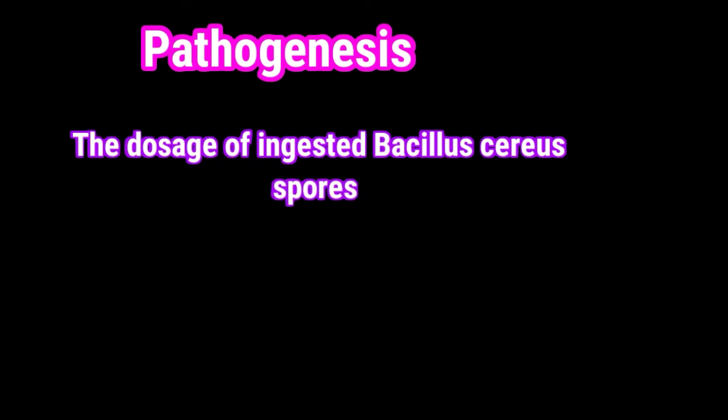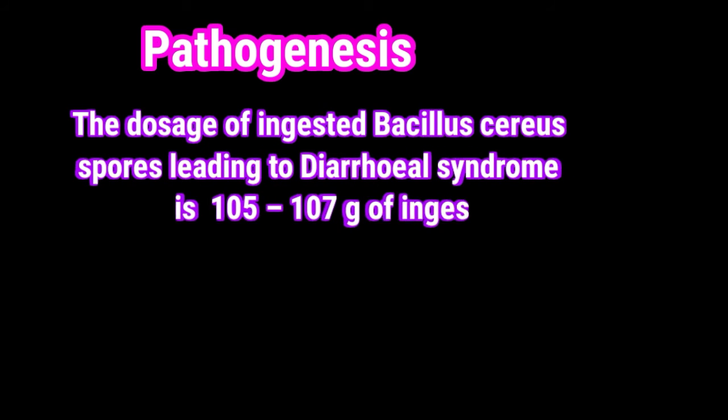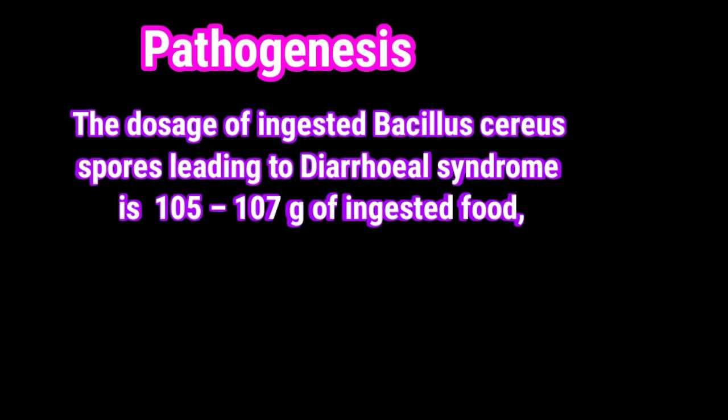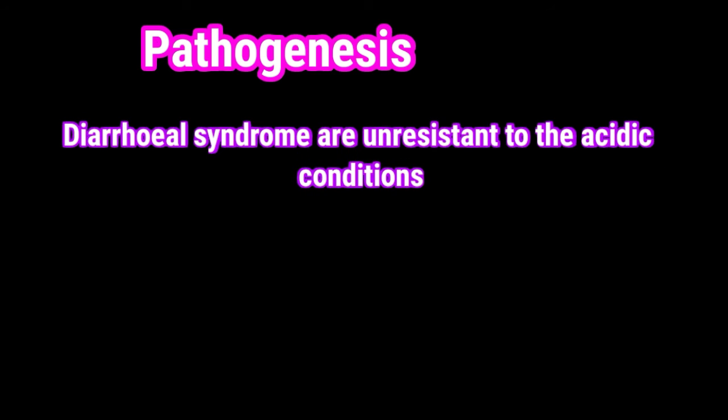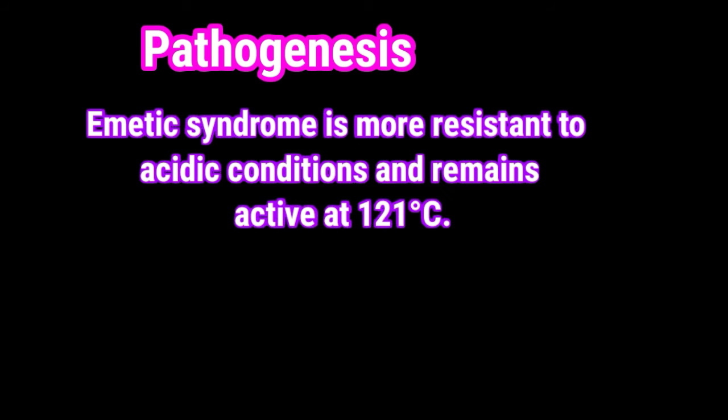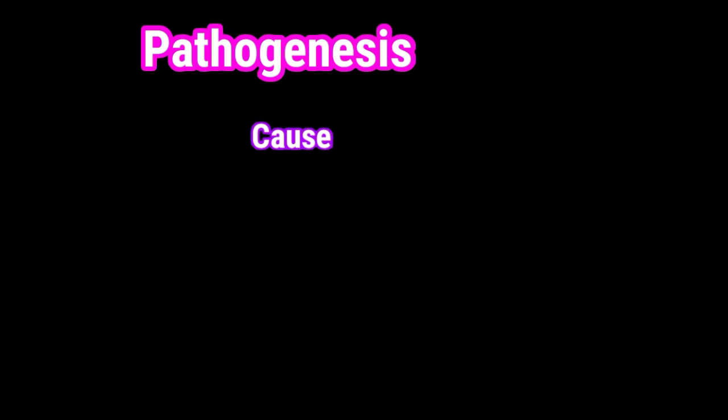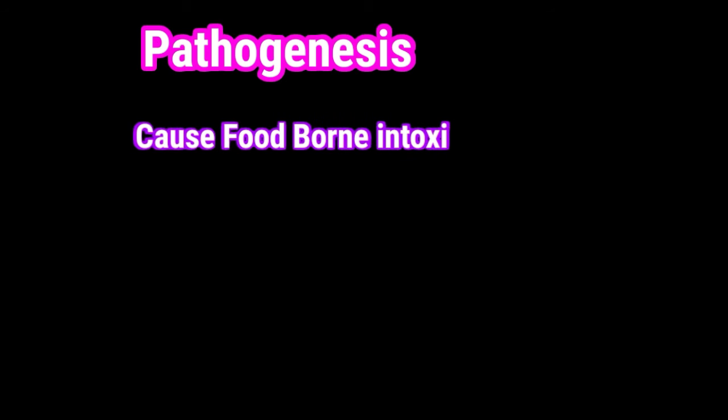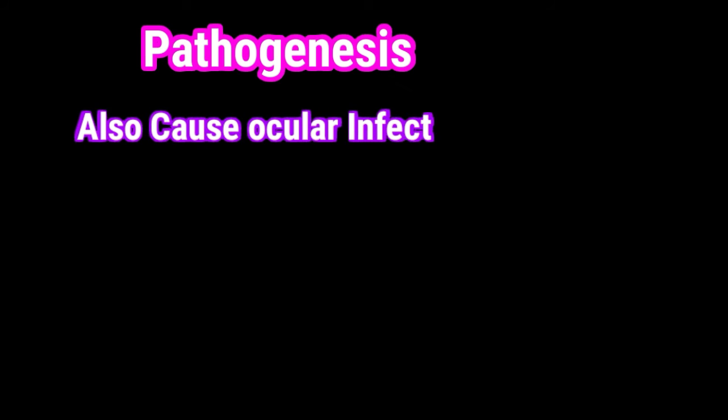The dosage of ingested Bacillus cereus spores leading to diarrheal syndrome is 1.5 to 1.7 gram of ingested food, and for emetic syndrome is 1.5 to 1.8 gram of ingested food. Diarrheal syndrome is not resistant to acidic conditions, but the emetic syndrome is more resistant to acidic conditions and remains active at 121 degrees Celsius. It causes foodborne intoxications and has been reported to cause local and systemic infections. It can also cause ocular infections.